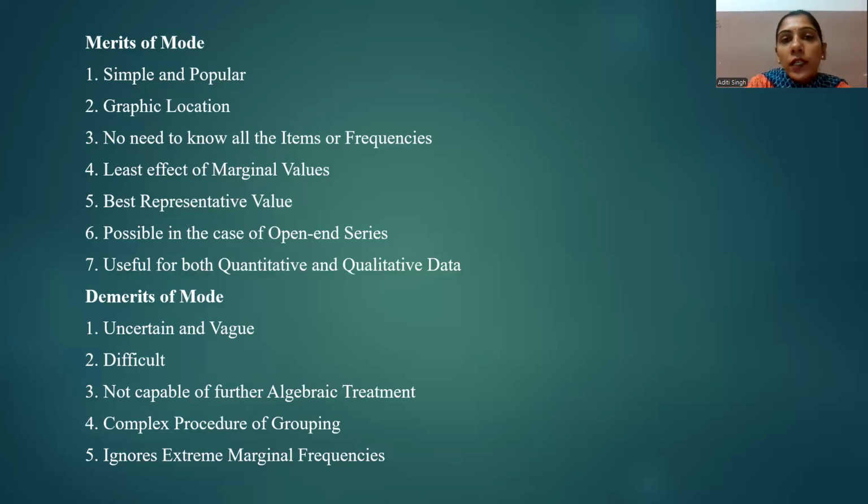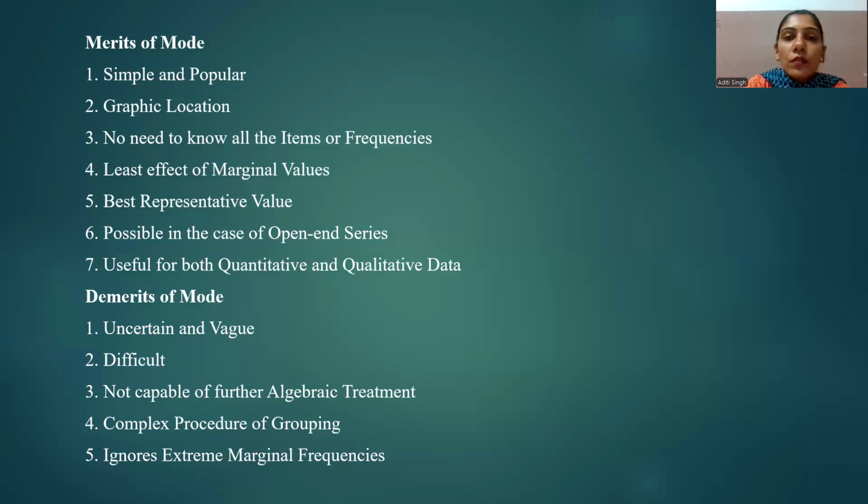By just looking at the series, you can easily identify the mode value, as it is the value that occurs most frequently in a given data series. So it is very simple to calculate the central tendency using mode. Its simplicity makes it a very popular measure of central tendency.